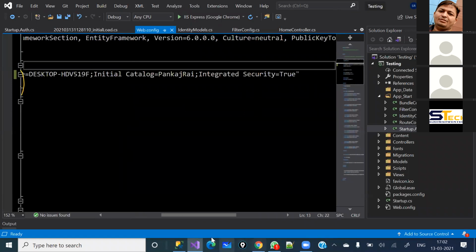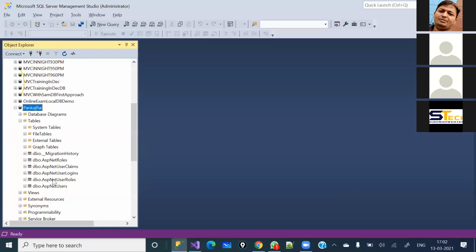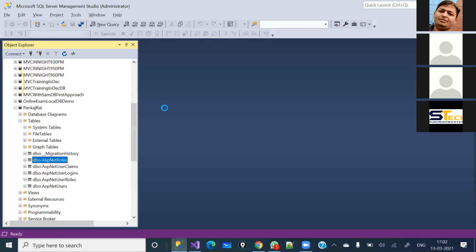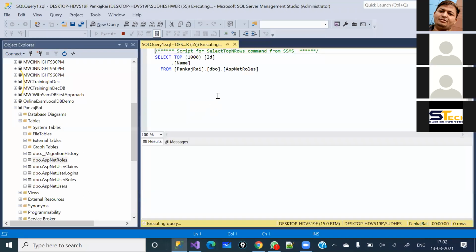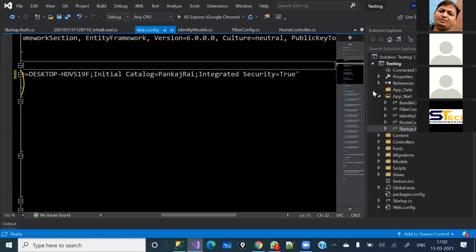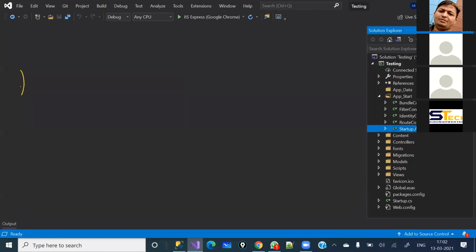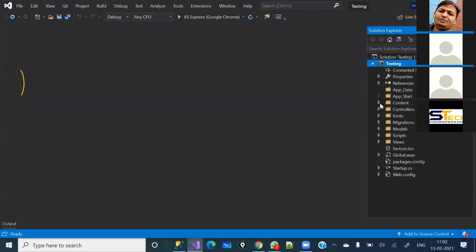So you can see all the tables must have been created here. See, and we don't have any value in this table. As you know, they have just been created right now. So there is not any information. There is nothing. We are going to do all this through the code. So what I'm going to do here, let me close all these things so you will be able to understand all the steps in the right way.